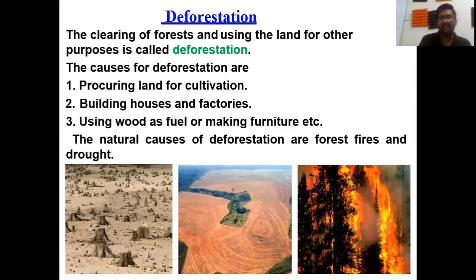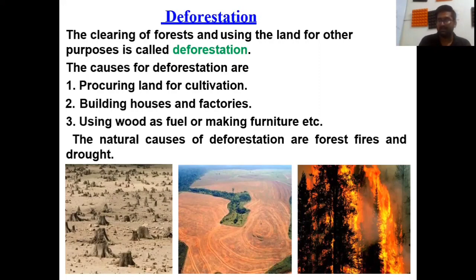Deforestation, the clearing of forest and using the land for other purposes like industries, cultivation, buildings, etc., is called deforestation. The causes of deforestation are procuring land for cultivation, farming, building houses and factories, using wood as a fuel or making furniture. The natural causes of deforestation are forest fires. Last year, the Amazon rainforest fire and the Australia bushfire occurred.